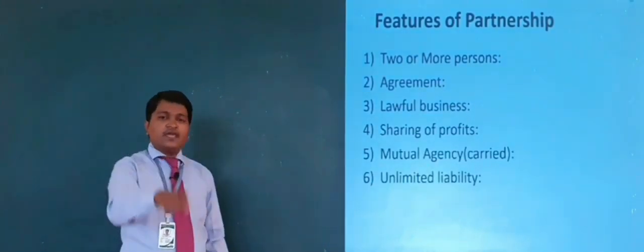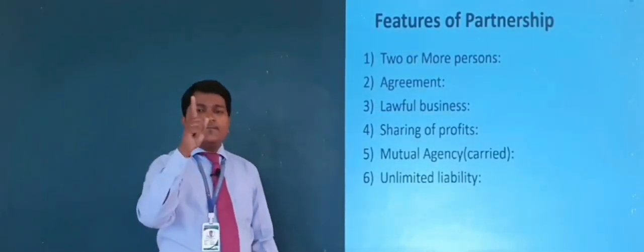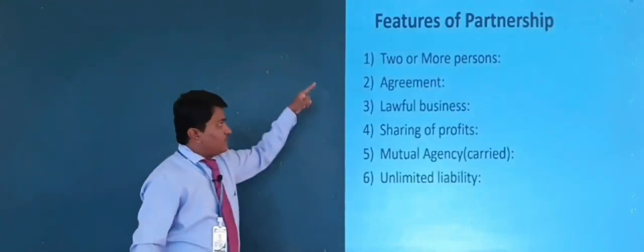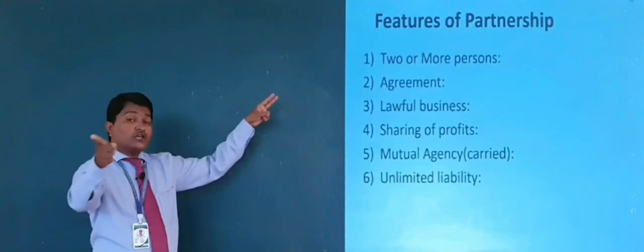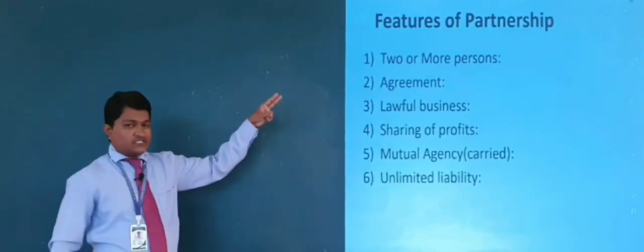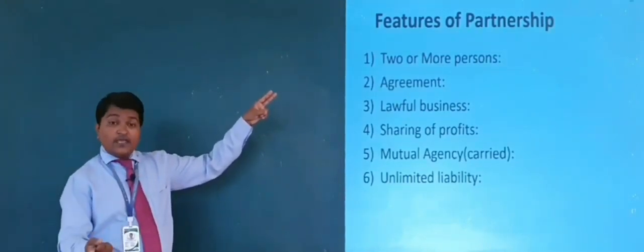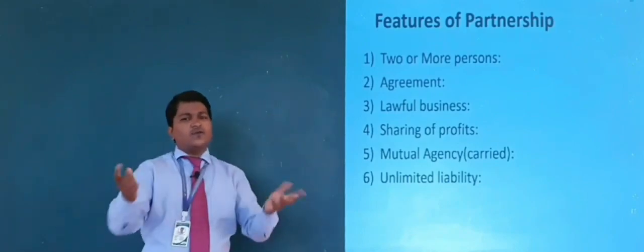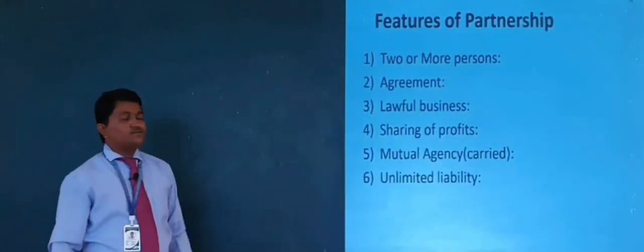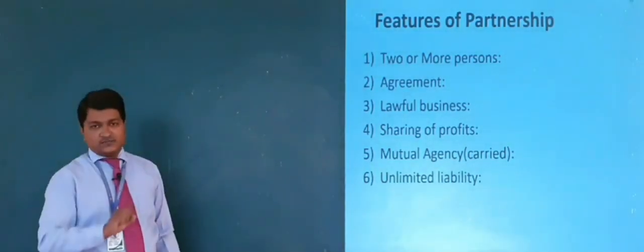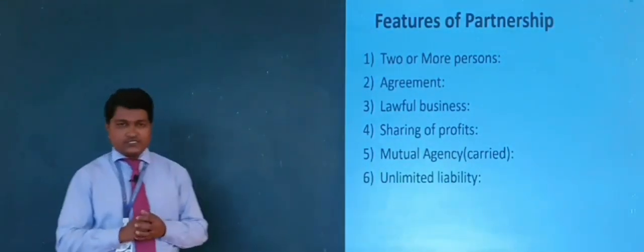So there must be agreement between all the partners. Right? First one is two or more persons. Second, there must be agreement. Without agreement, no meaning for partnership business. And agreement may be in the form of oral or in the form of written. Right? Now come to the third, lawful business. So this is most important feature.